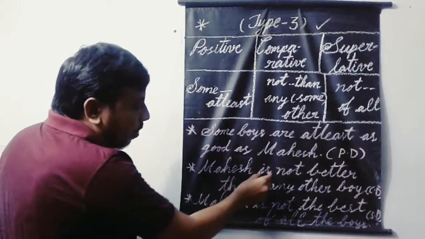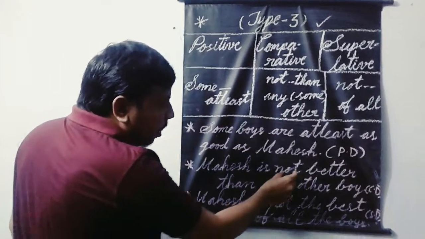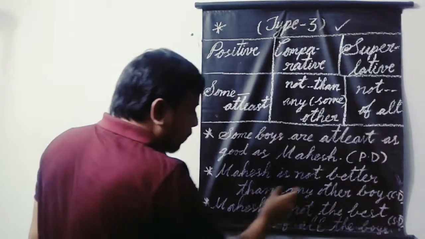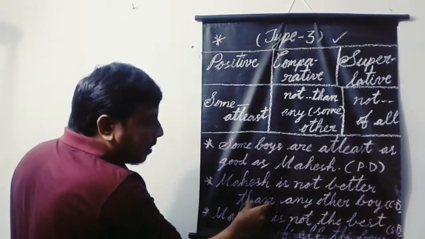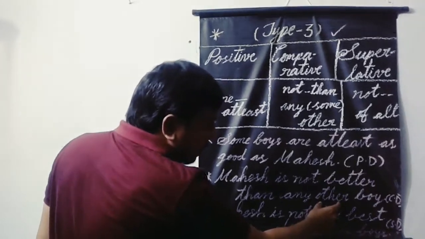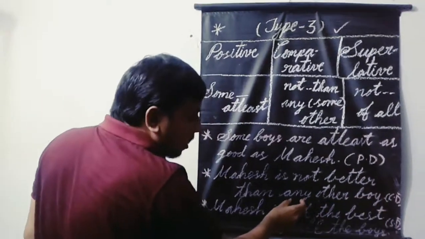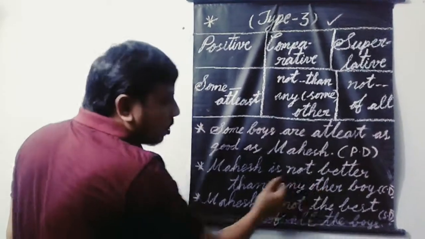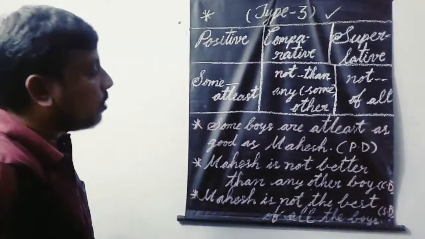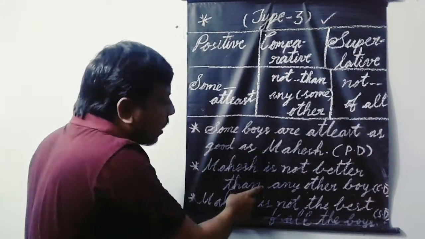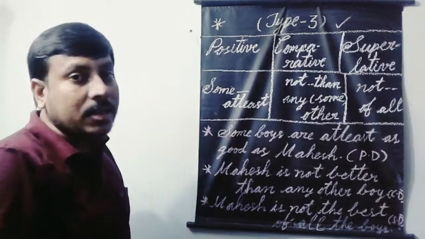Subject plus verb plus not plus comparative degree plus than plus any other plus singular noun. Here instead of any other you can use some other also. You can use either some other or any other in the comparative degree related to type 3 degrees of comparison.